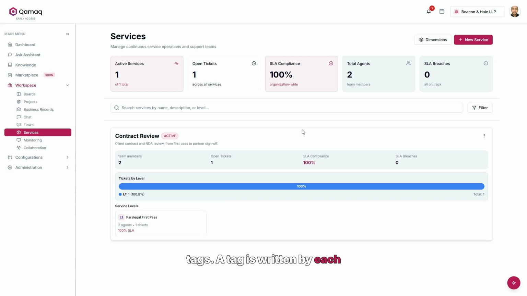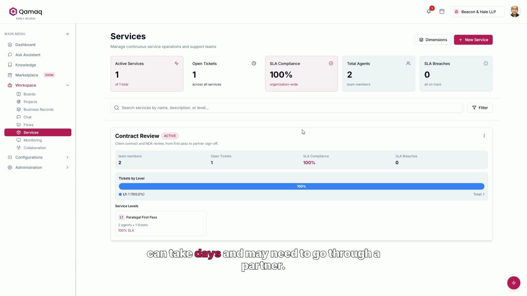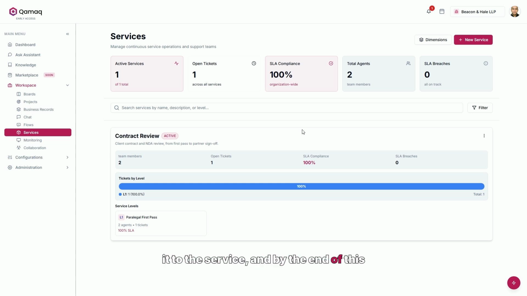A tag is written by each person however they want. A dimension has fixed answers, which is why you can filter, count, and compare with it. In this office, the key question is obvious. What type of contract is it? A standard confidentiality agreement that can be resolved in an afternoon is not the same as reviewing a master contract, which can take days and may need to go through a partner. So we're going to create that dimension, attach it to the service, and by the end of this video, you'll be able to look at the board and keep only one type of contract.